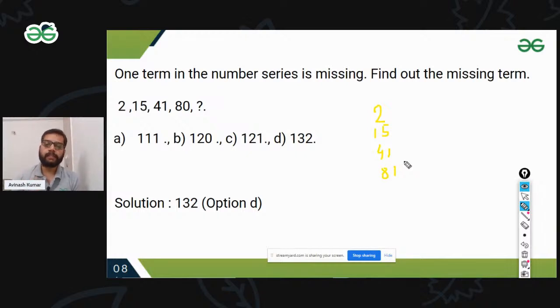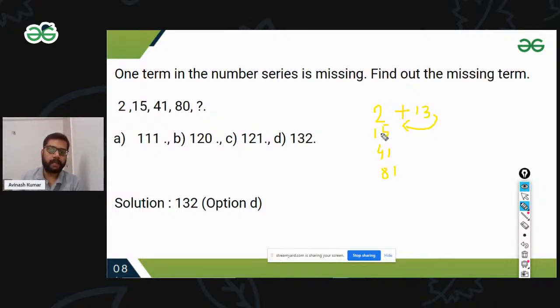The series is increasing, but our multiplying factor is decreasing. So let's try the subtraction part. If there is something adding over here, we can add 2 to get 15. So the answer is 13. It's like 2 plus 13, so our answer is 15.